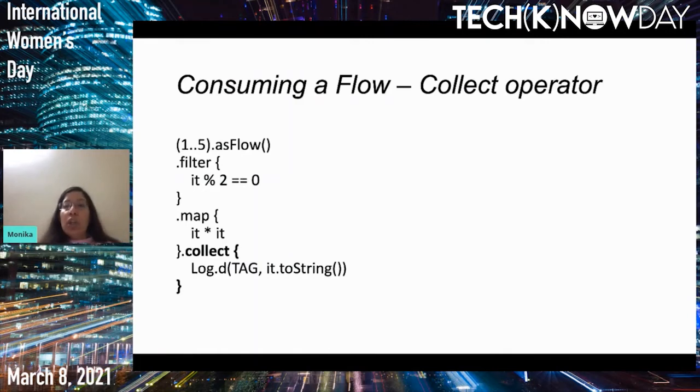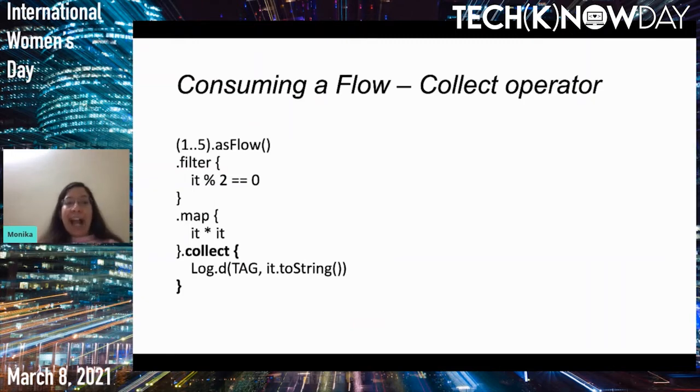Coming to the collect operator, as its name suggests, it collects the flow. Here you can see in the first statement, we are creating a flow from a range of numbers 1 to 5, and then we are filtering that range. Filter and map are also operators which you are applying onto the flow, but they are intermediate operators. So what are intermediate operators? They are operators which modify the flow, but they do not consume it. You can use a chain of such operators, like here we are using a chain of filter and map operators. They'll modify the flow stream, but they won't consume it.